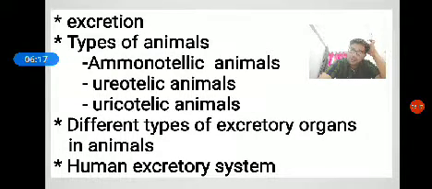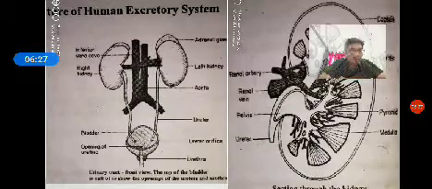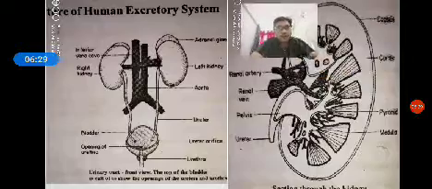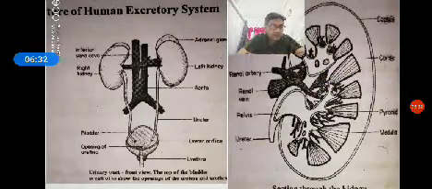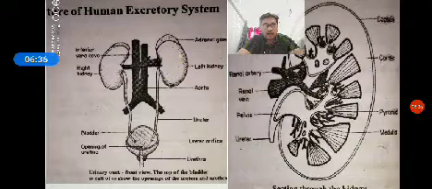When we come to the human, the excretory system consists of a pair of kidneys, ureters, urinary bladder, then urethra. One is a pair of kidneys, ureter, urinary bladder, then urethra.